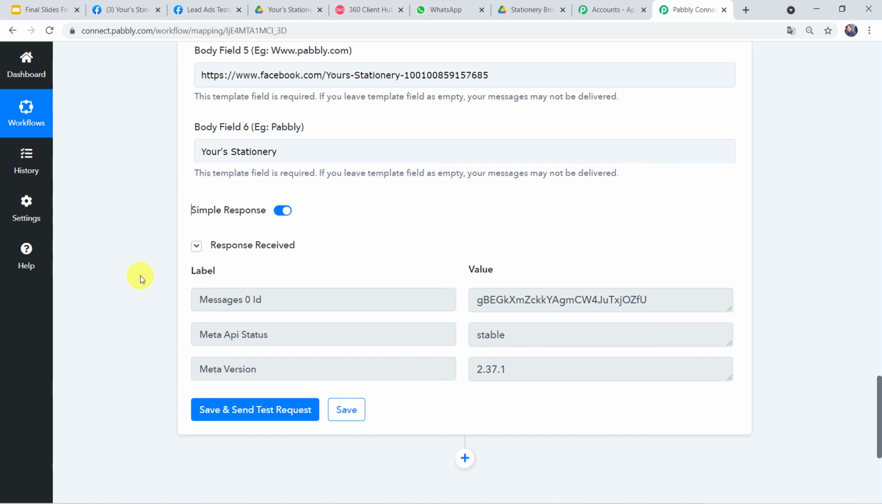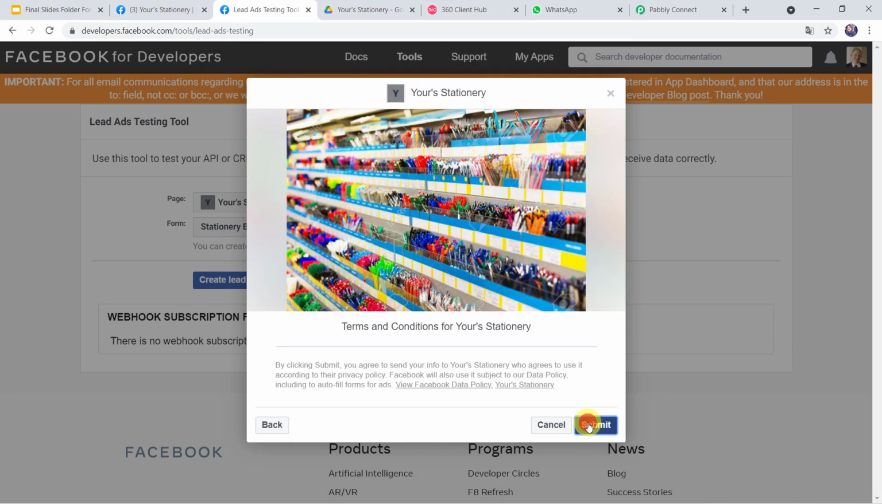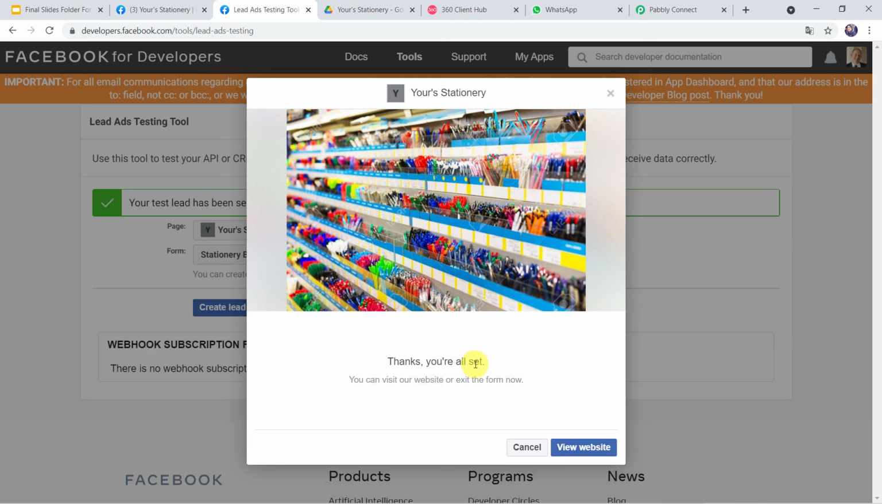For that again we have to go to the Facebook lead ad forms and we have to create one more lead over there. So I have filled this form. I have given the email address as akash44@gmail.com. Here I have given the full name, that is Akash Kapoor, and I have given the phone number over here. Now let's click on next and submit. Thanks, you're all set. Okay, now we have to check the WhatsApp number of the customer.